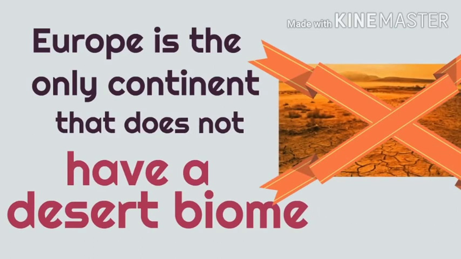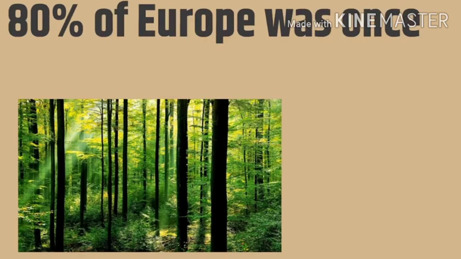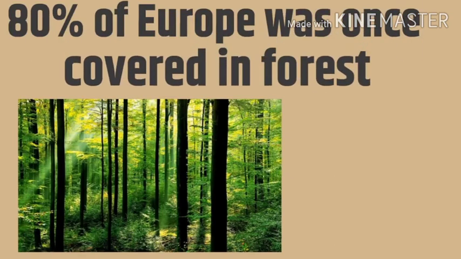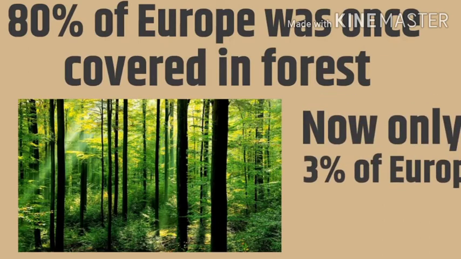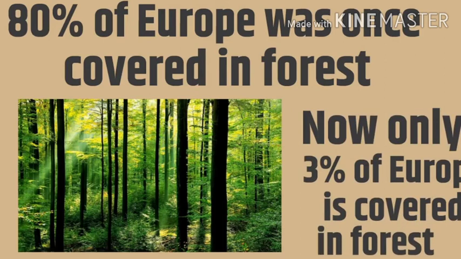So Europe is the only continent that does not have a desert biome. Like we said, a desert biome is an environment that has a natural habitat for living things. Okay, now European countries are Germany, Italy, France. 80% of Europe was once covered in forest, but now only 3% of Europe is covered in forest.